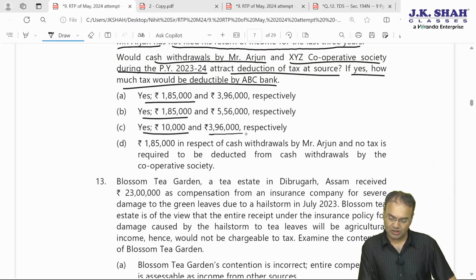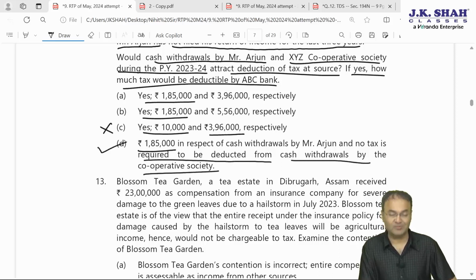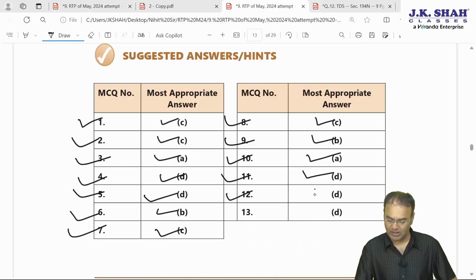C 10,000 and 396, C is a wrong answer. 185, D could be correct in respect of cash withdrawal by Arjun, and no taxes required to be deducted on cash withdrawal by cooperative society. D seems to be the correct answer. A says 185 and 396, wrong. B says 185 and 556, wrong. D is the correct answer. Let's check whether this is the correct answer or not. This is question number 12, answer is D. Question 12, D is the answer.